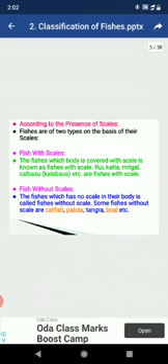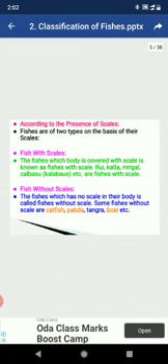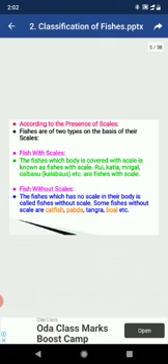Now the second one is fish without scales. The fishes which have no scales on the body are called fishes without scales. Some fishes without scales are catfish, pabda, tangra, and eels. The body is a snake-like structure in these animals. That is about the fishes without scales.